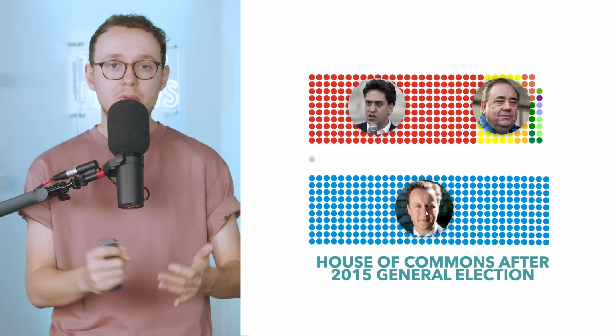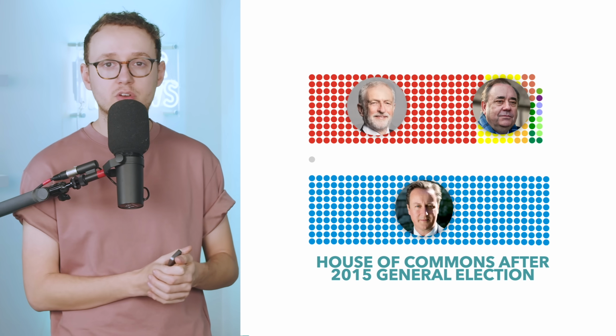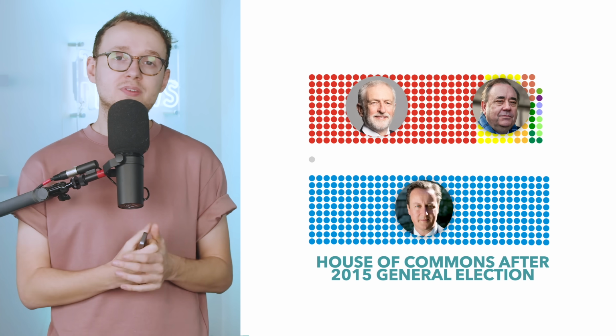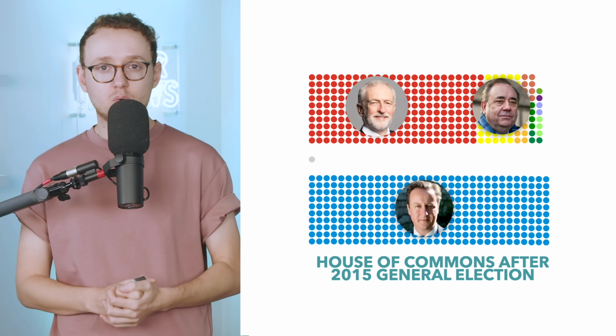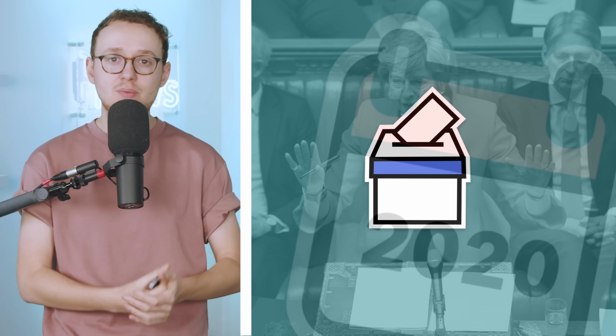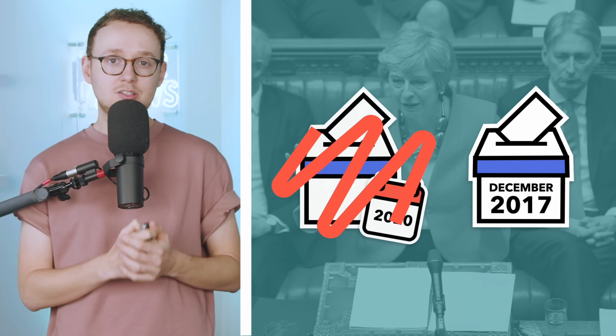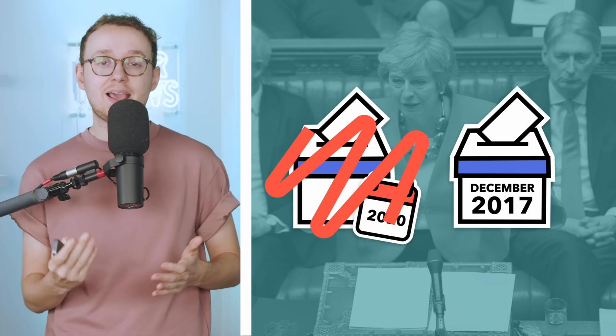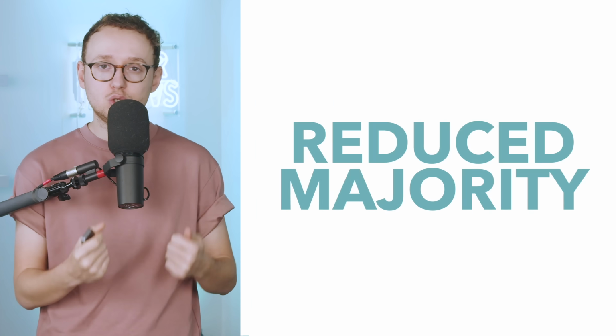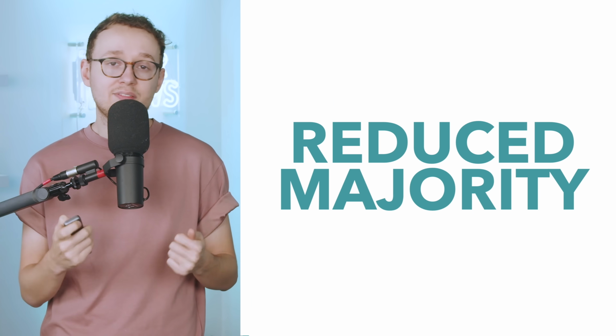It was at this point that Miliband resigned and Corbyn took over. And it looked like Corbyn was going to have a while to warm up into the role, because it was believed that the next general election would take place in 2020. But following the chaos of the Brexit vote, Theresa May opted for a snap election in 2017. This election backfired and reduced her majority, with her having to enter into a supply and confidence agreement with the DUP in Northern Ireland in order to get enough votes.